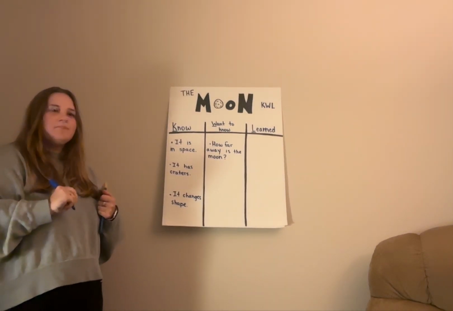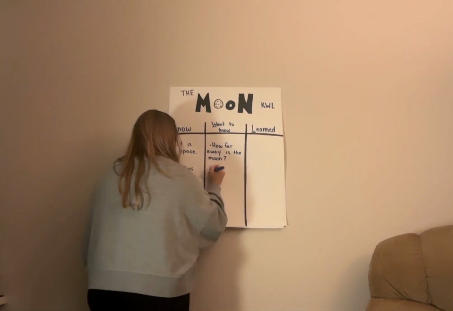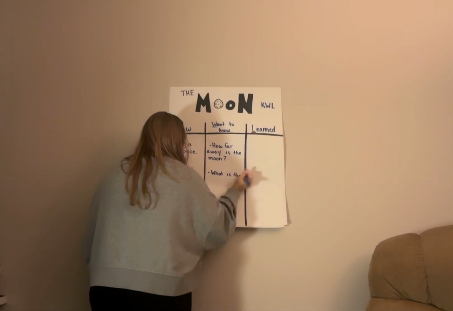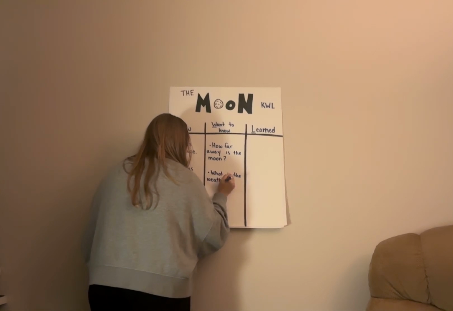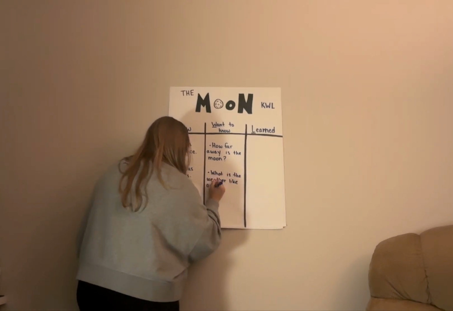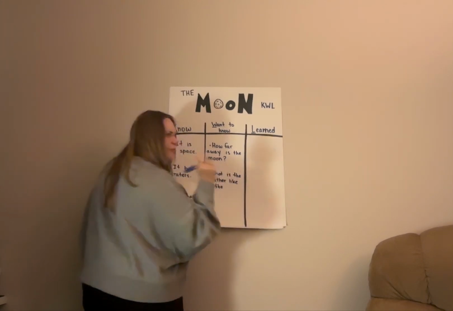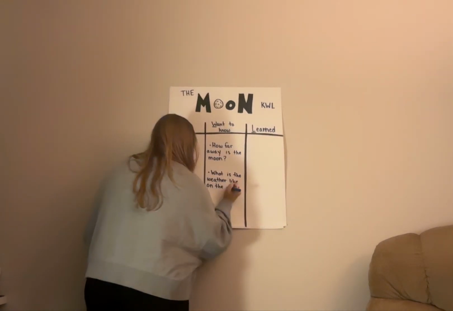What's the weather like on the moon? That's a really great question. What is the weather like on the moon? Very good question. And we already know we're asking a question, so we are going to have what at the end of the sentence? A question mark. Great.